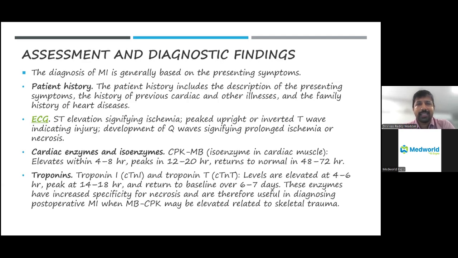So how to assess, and the diagnostic findings: once a patient presents to the hospital with chest pain and difficulty in breathing, we investigate whether this pain is mainly because of a heart attack or whether there are some other causes of the chest pain, which are usually manageable with symptomatic tablets. So first of all, we take an ECG. If the ECG shows ST segment elevation, then we call it a myocardial infarction. Such patients we need to take immediately to the cath lab without any waiting.